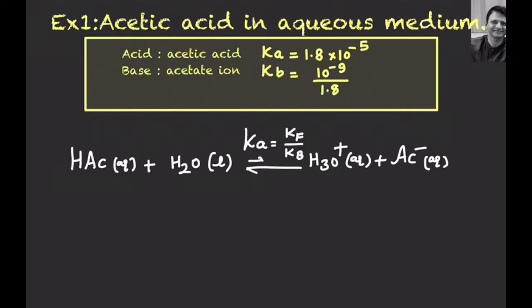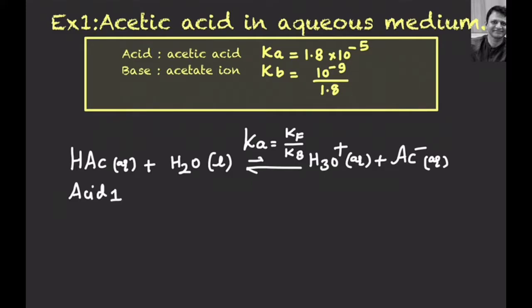So here in this reaction there are two pairs of acid and base. On the left hand side we are using 1 to represent the chemical species present on the left hand side, and we are using 2 to represent the chemical species on the right hand side. So I can say that this acetic acid is acid 1.